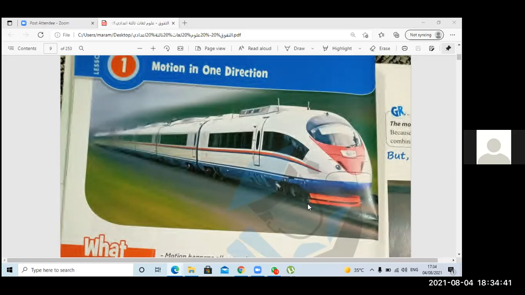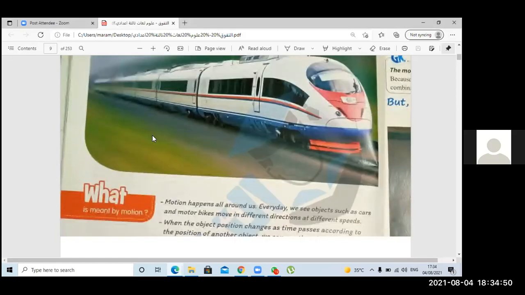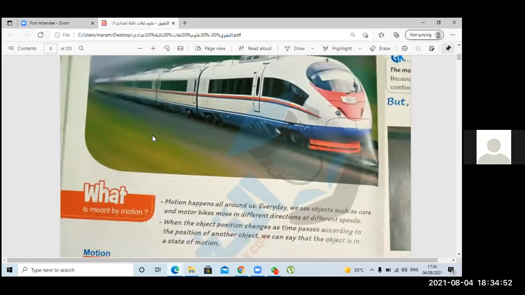We can consider it, okay. Swing. So we say train, car, bus, airplane, even a human. When a man walks, the man is in a motion state.